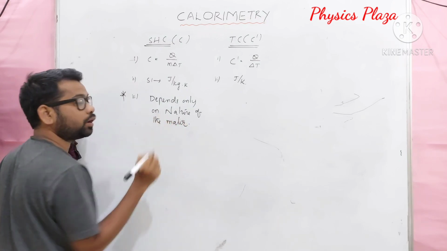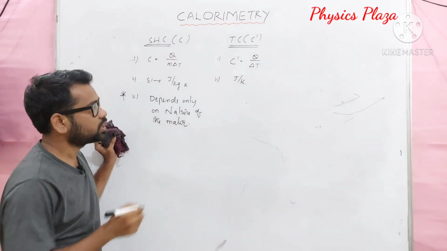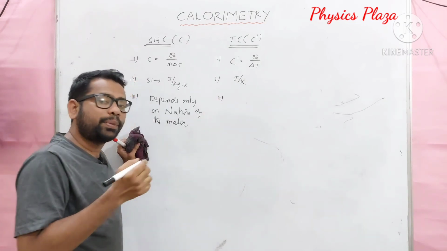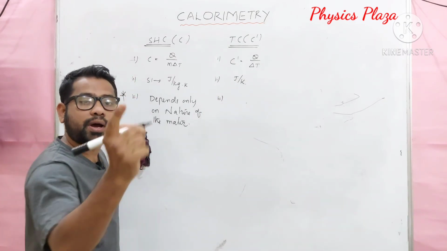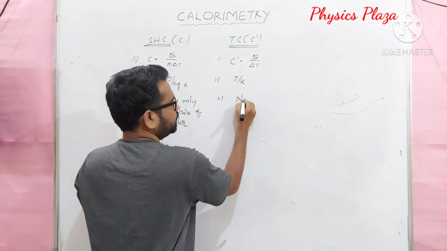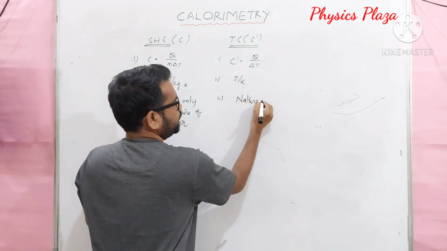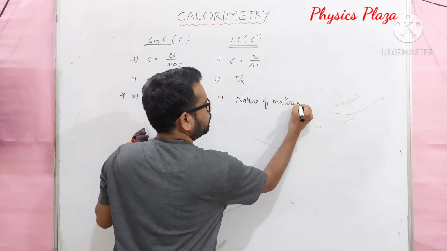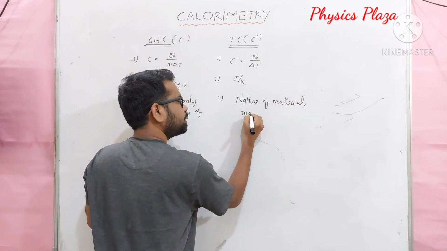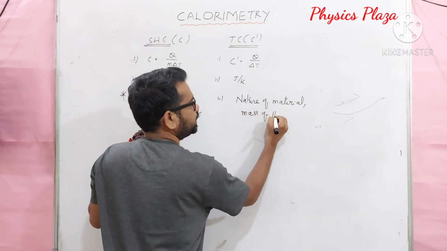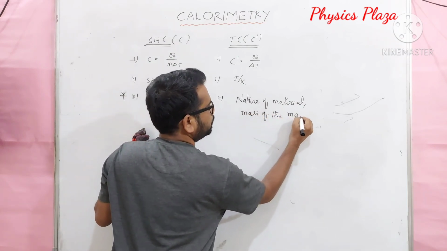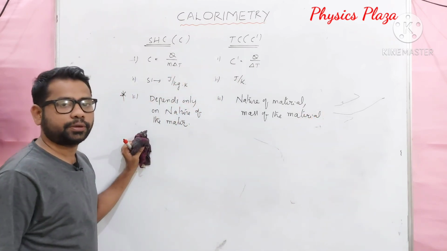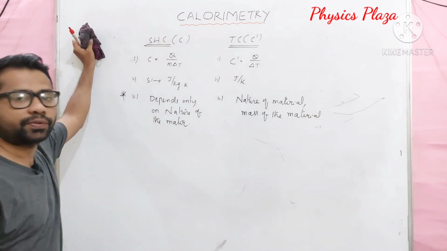It does not depend on the mass. Whereas thermal capacity not only depends on nature but also on the mass of the substance. Very important. It depends on the nature of the material as well as on the mass of the material. Please copy this, children. Yes, fine.